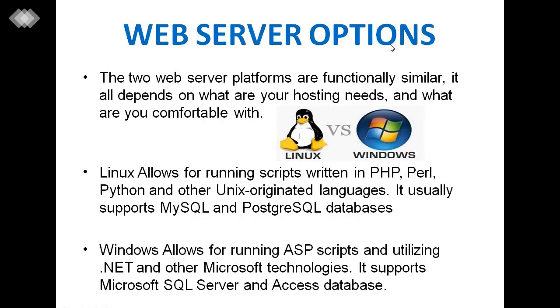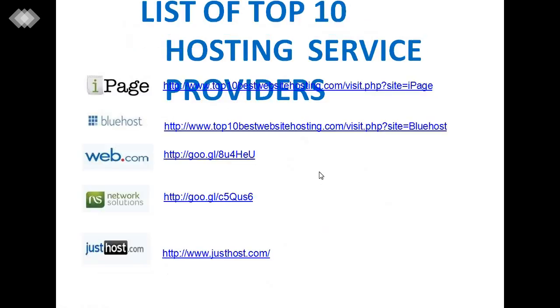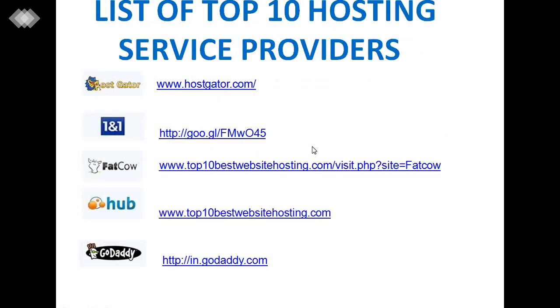After completion, we learned about web server options, which are based on two platforms, Linux and Windows, where Linux runs scripting and Windows runs ASP scripts. So we have covered the top 10 hosting service providers. These are the top 10 service providers.